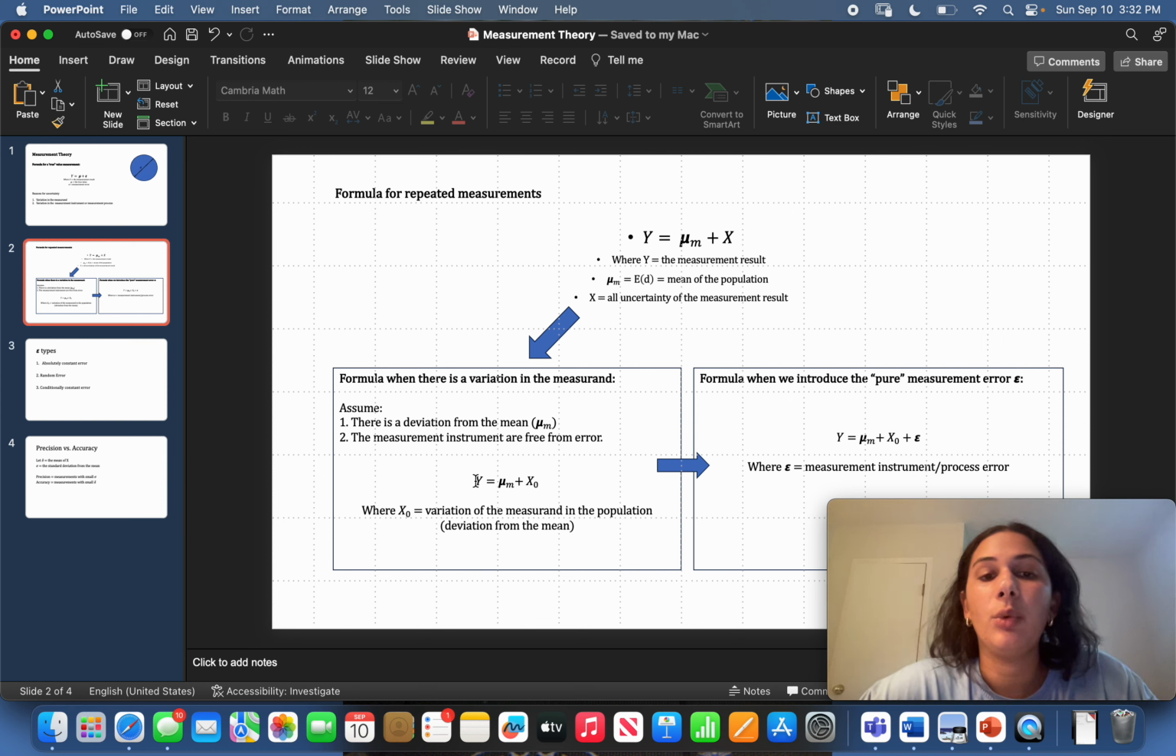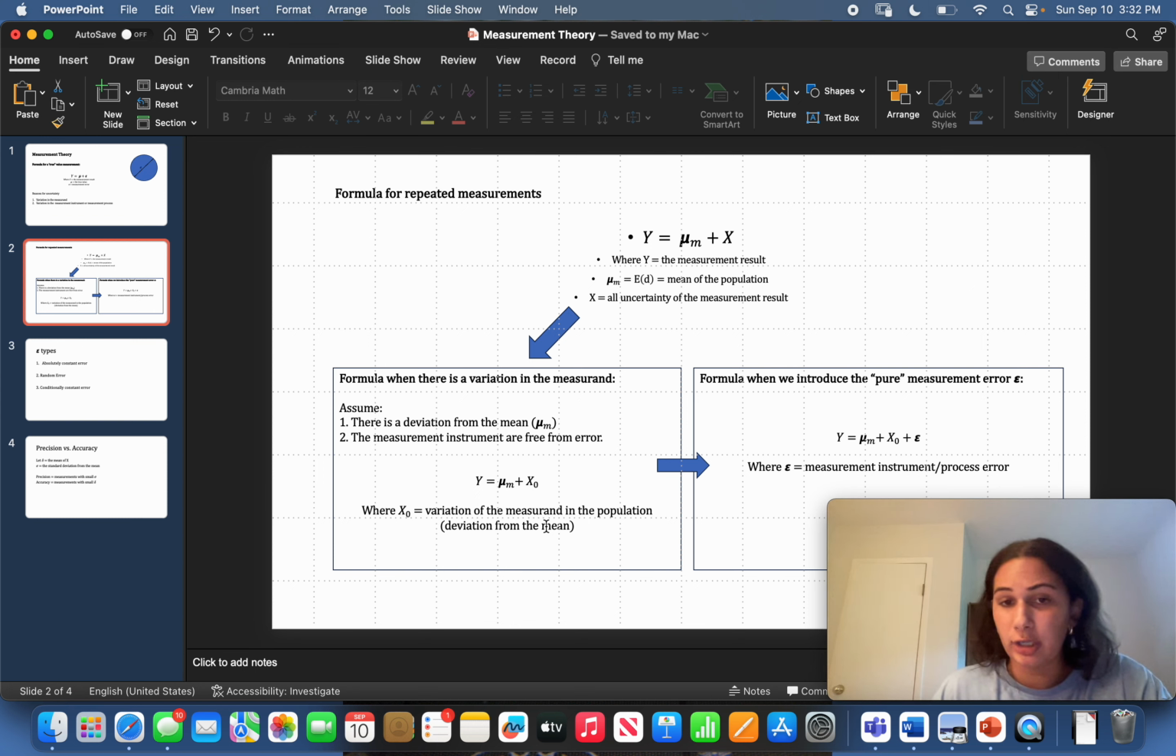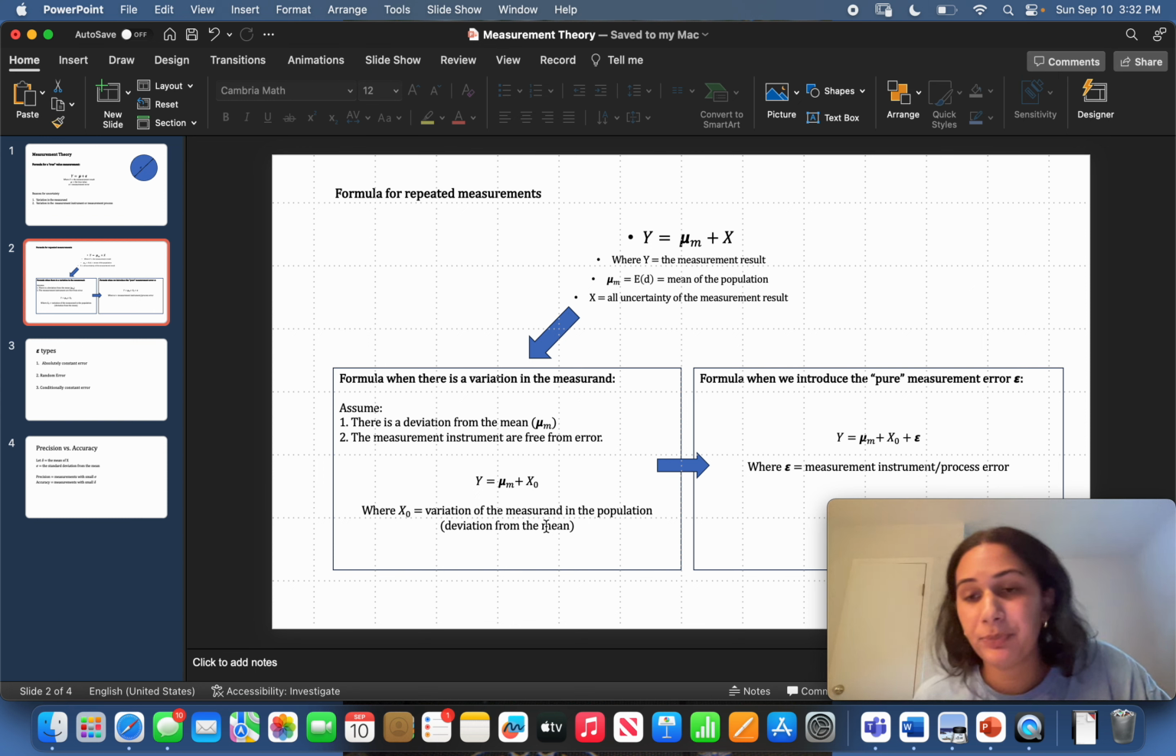So we have y is equal to mu m plus xo. And here xo is the variation of the measurand in the population. So what does that mean? It's the deviation from the mean of the population. And the population, again, is every single possibility of the measurement of the diameter.